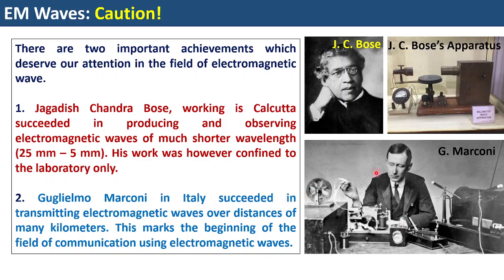But Marconi was already very popular at that time, and he could publish his work prior to J.C. Bose in a reputed journal and demonstrate it. That is why he received the Nobel Prize for this discovery. However, we all know that J.C. Bose was the pioneer, and his due contribution didn't get recognized at that time.